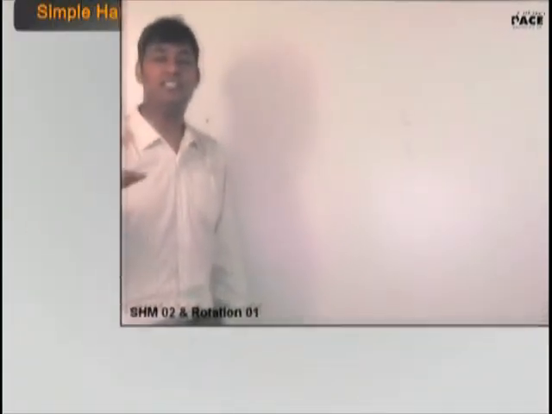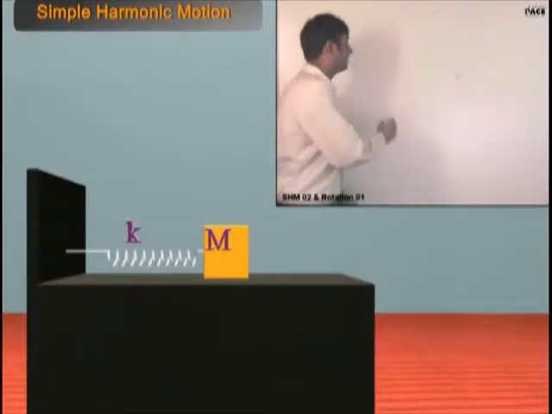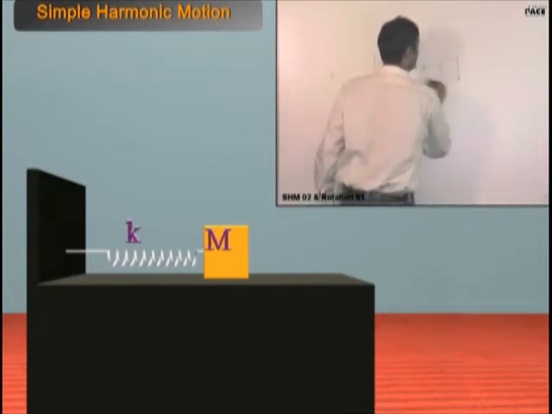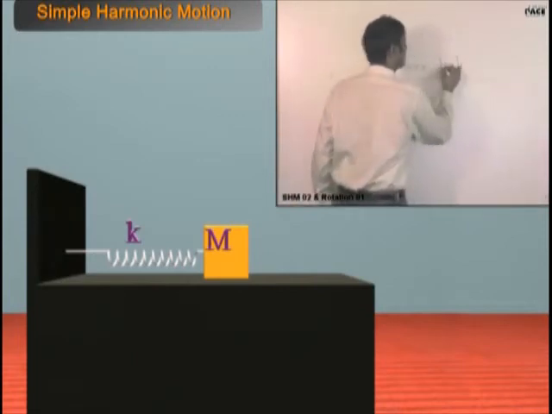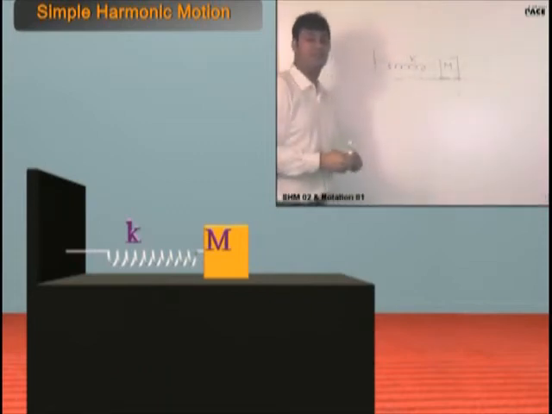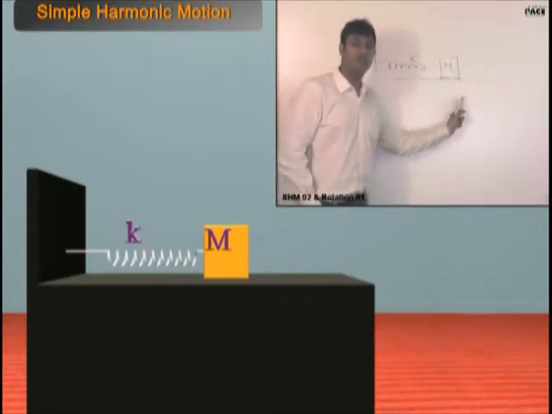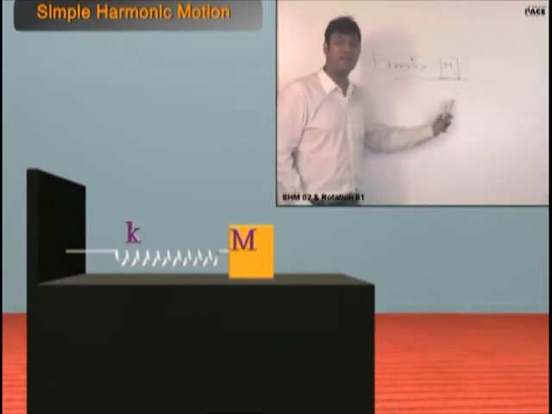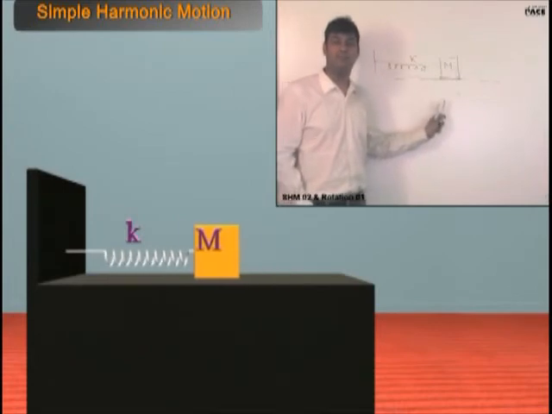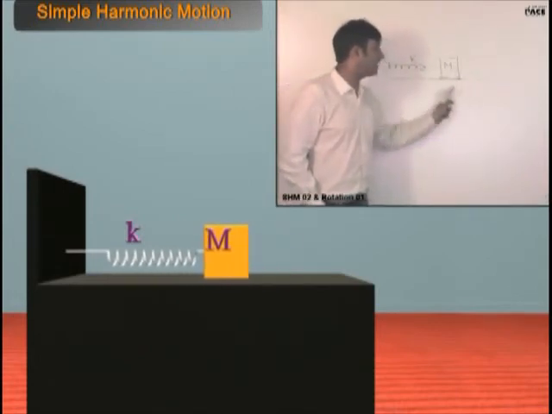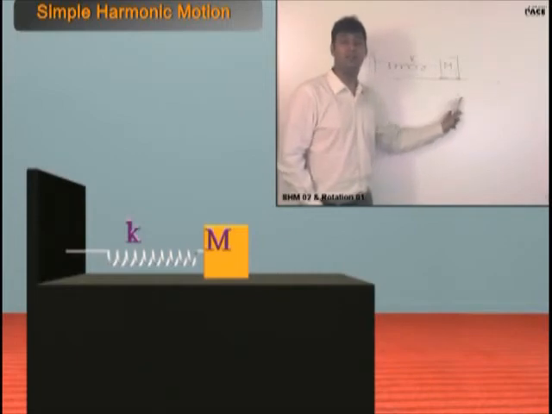Now suppose there is a dissipative medium. For example, I give you a spring, I give you a mass, and I tell you this surface is not frictionless. Now what will happen to SHM? Suppose I have given it some velocity, what will happen? It will go to some extreme, come back. Will it go the same amplitude on the other side, or will it be lesser? Lesser. And then it will keep decreasing and finally stop.